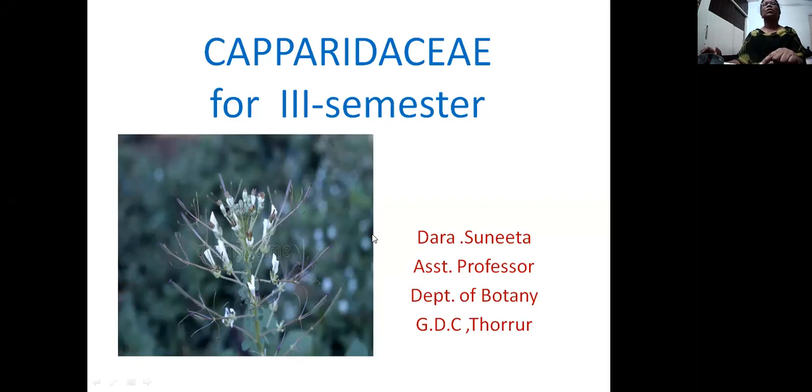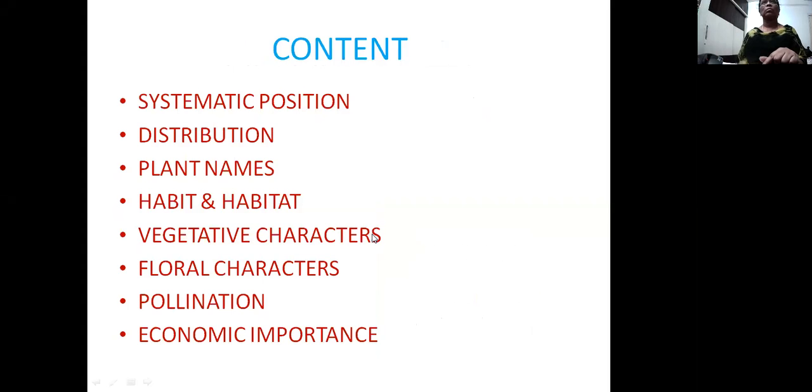Good morning. Today's topic is the Capparidaceae family. It is in the third semester of botany. In this topic, we will deal with the systematic position of the family and the distribution of the plants, some plant names, habit and habitat, the vegetative characters, the floral characters, the pollination mechanism, and the economic importance of the family.